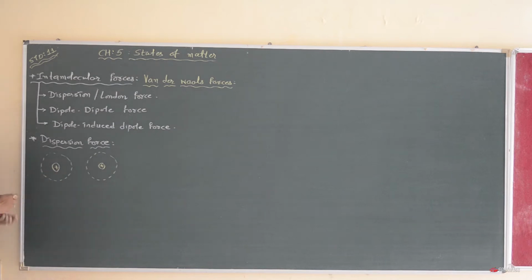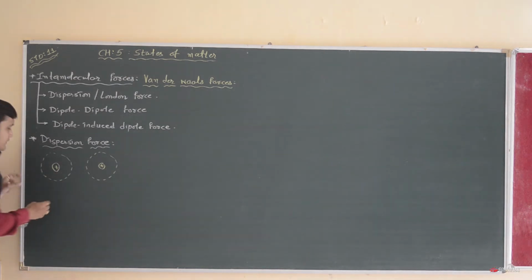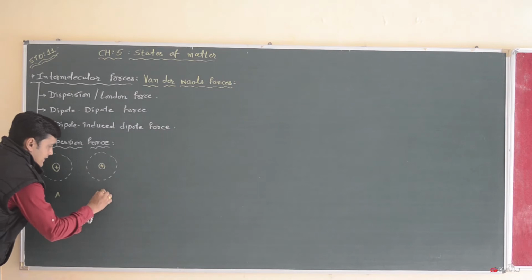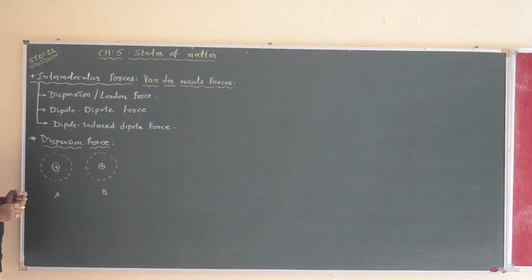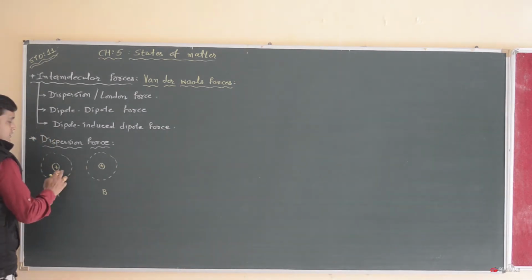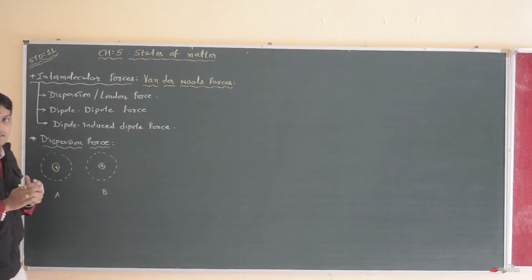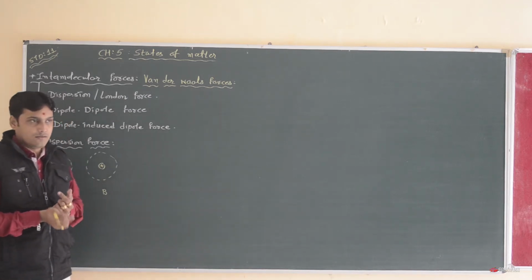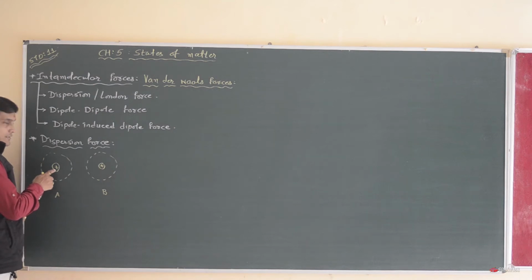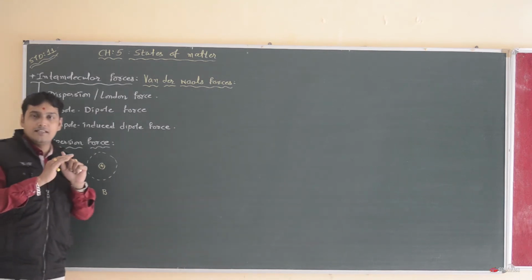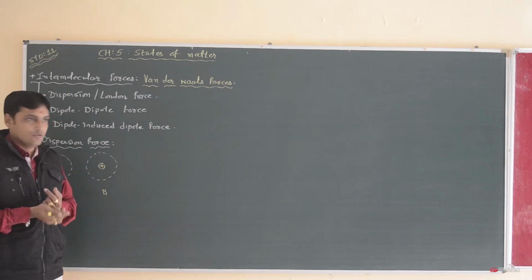These are two hydrogen atoms. Simply we call them atom A and atom B. Both atoms are symmetrically charged because in the center there is a positive charge in both A and B, and the negative charge is symmetrically distributed over the molecule.